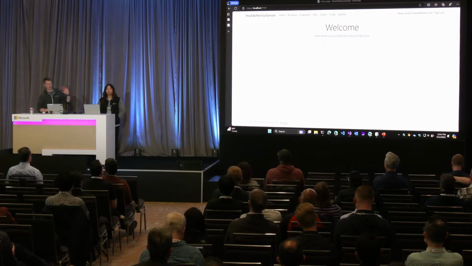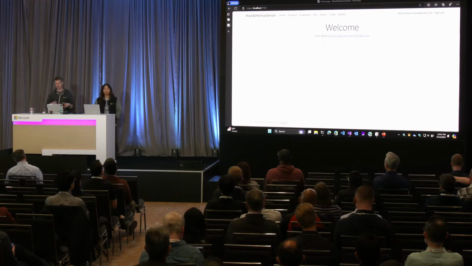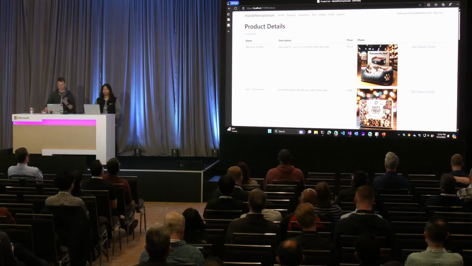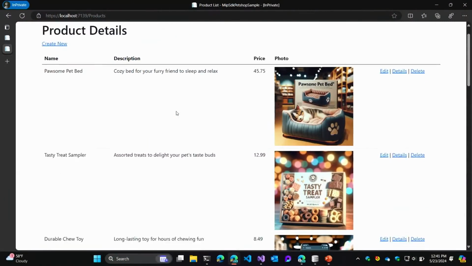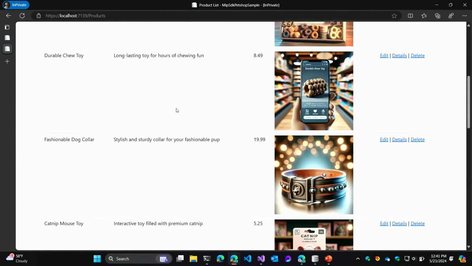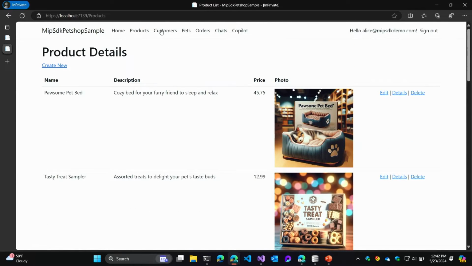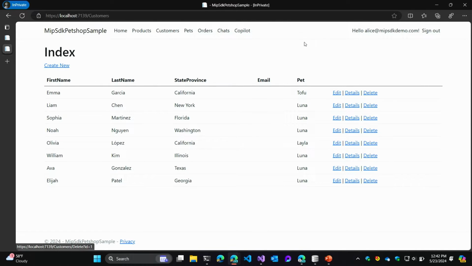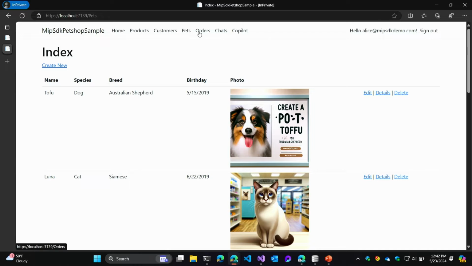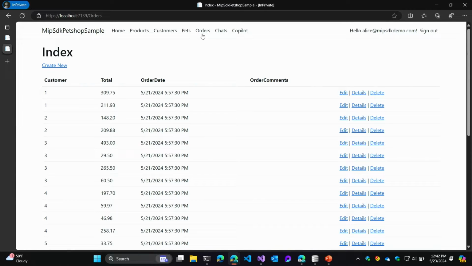So it's not our front-end shopping cart. It's not anything our customers use. It's for our customer service reps, or product reps, to set product prices, look up customer information, find out about people's pets and that kind of thing. So if we quickly go through this, you'll see that there's a bunch of products in here. All of these are Azure OpenAI generated, just to make some funny results. We've got some customers. We've got a list of pets. And we use all of that to generate a bunch of orders.